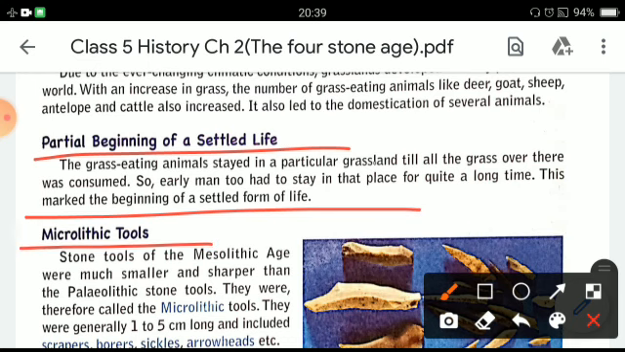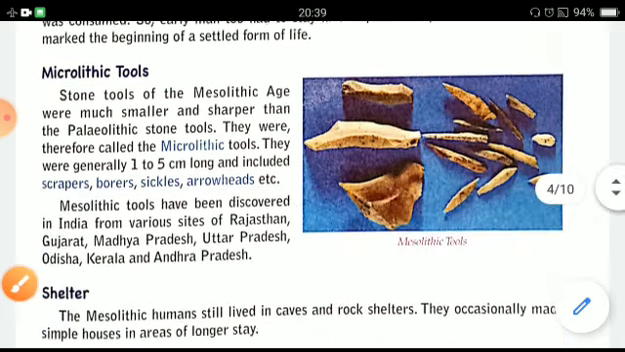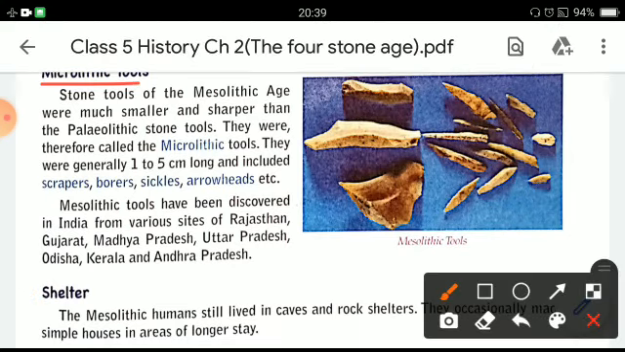Now, about the microlithic tools. Stone tools of the Mesolithic age were much smaller and sharper than the Paleolithic stone tools. They were therefore called microlithic tools. They were generally 1 to 5 centimeters long and included scrapers, borers, sickles, and arrowheads. Mesolithic tools have been discovered in India from various sites of Rajasthan, Gujarat, Madhya Pradesh, Uttar Pradesh, Odisha, Kerala, and Andhra Pradesh.